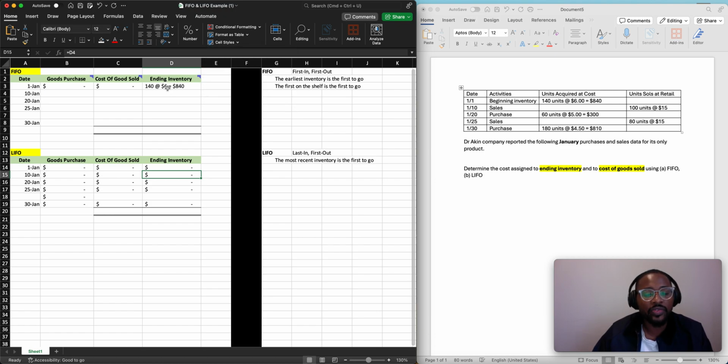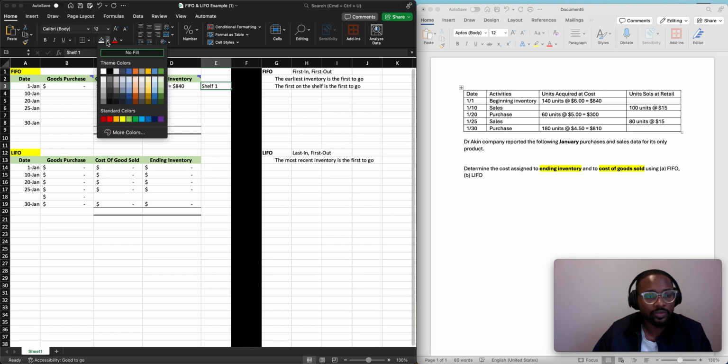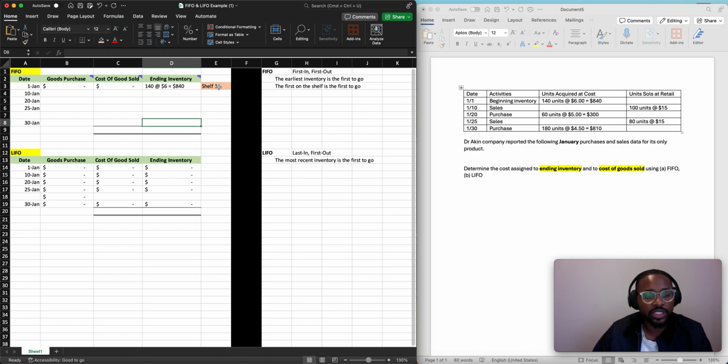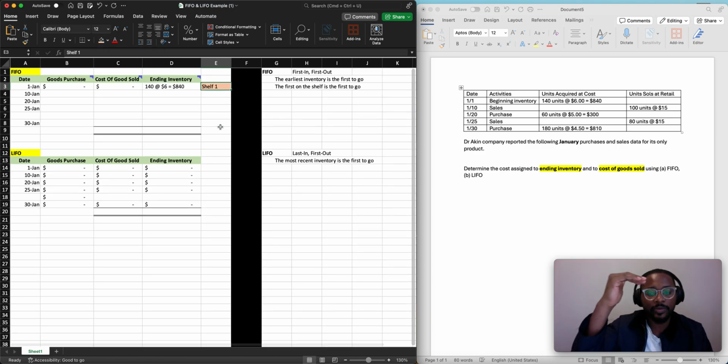So that becomes very necessary for tracking inventory, and you'll see in just a moment. But here we are, January 1, we have 160 units at $6 for $840. This to me becomes our new shelf number 1. It's going to be the top of the shelf.